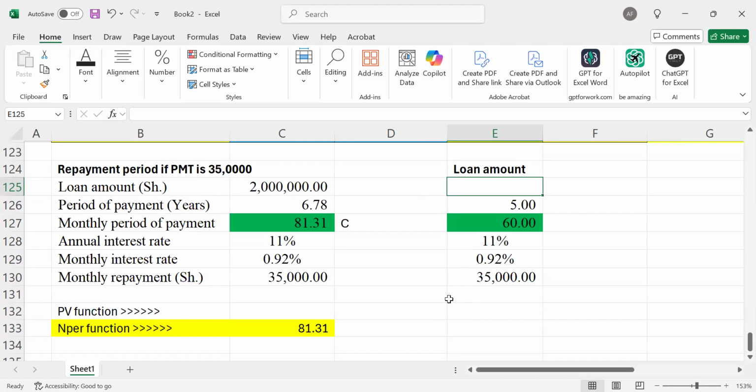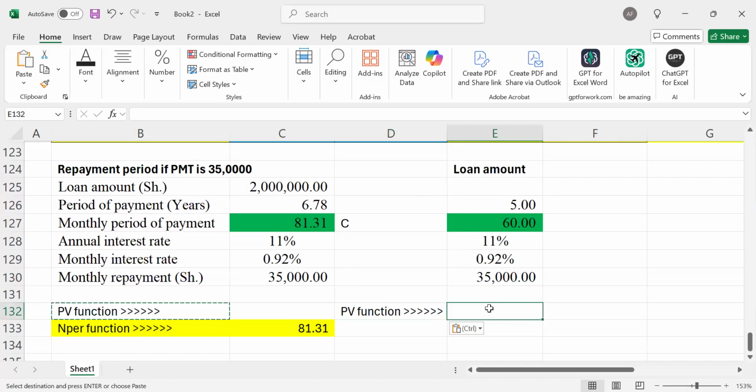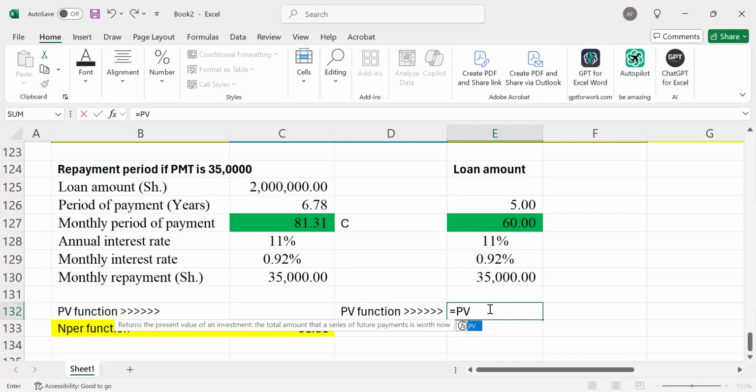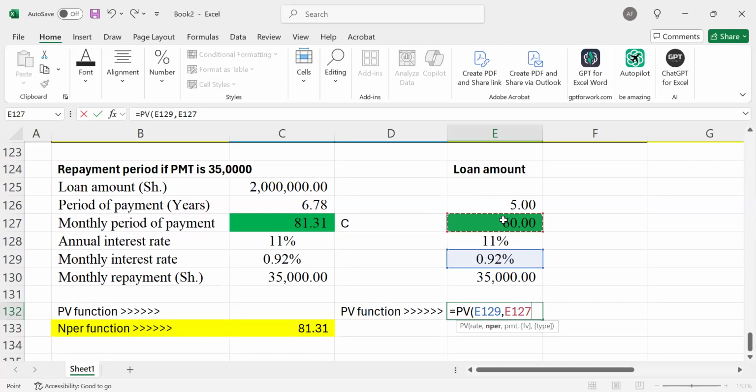That is also another interesting area. So I don't have our PV here. Therefore, we apply our PV function directly, where my PV will be equal sign PV, then we do tab. Our rate, the monthly interest rate, comma. Number of periods, of course, it is 60 months, comma. PMT, we have the 35, comma.